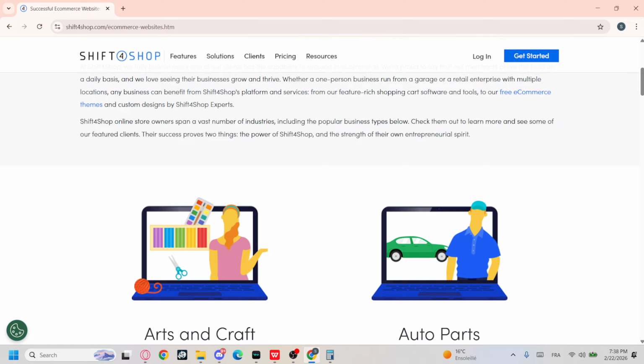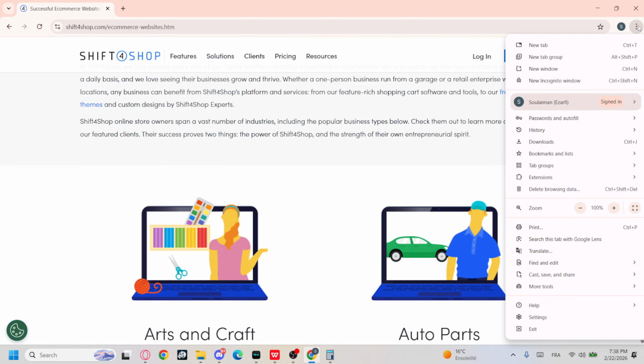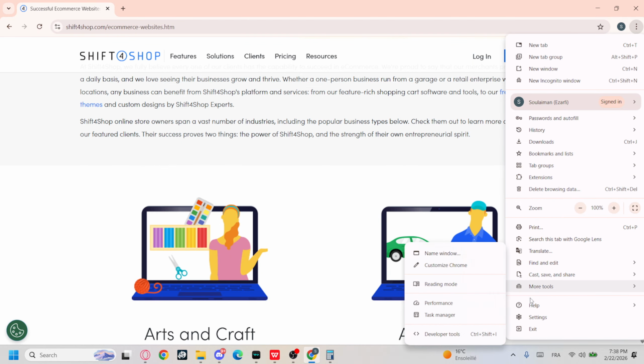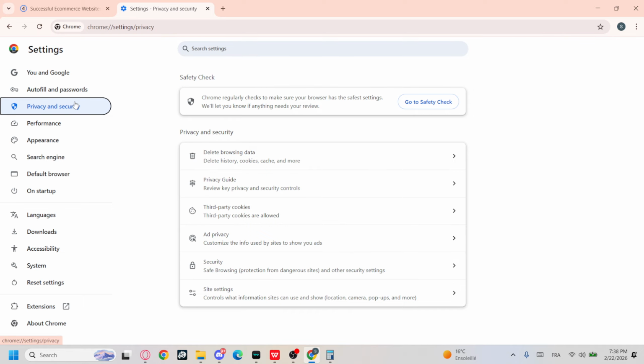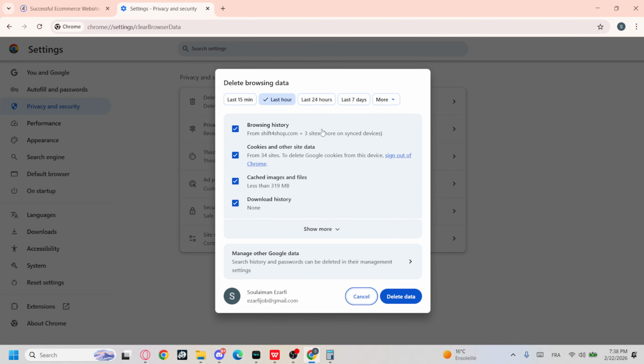And make sure to click on the three dots located at the top right of the browser. Then go to the settings option and privacy and security afterward. And then just click on delete browsing data, just like so. And right here, just go ahead and select last 24 hours and go with delete data.